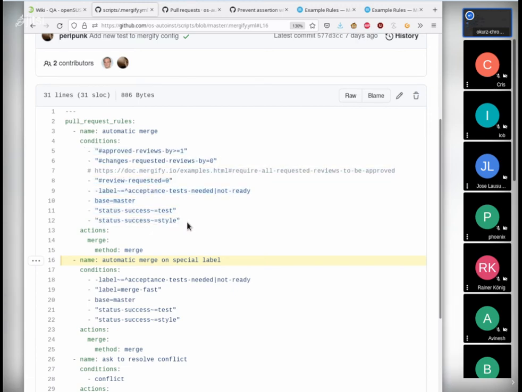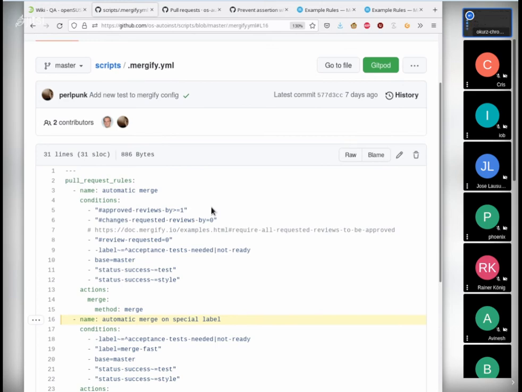So as a reviewer, I would need to keep in mind, okay, do all status checks succeed? Are we actually trying to merge into master? Is there not any such label? Is there another approval? Is there anything missing? Is it a linear history, and so on? And only then I would need to merge. So that's the only disadvantage that I see.